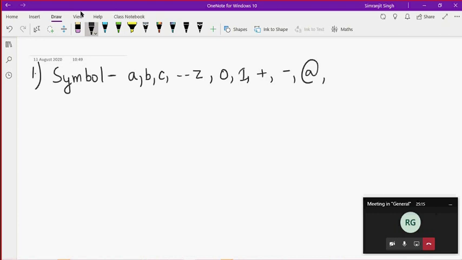Okay, so this is also a symbol. It depends upon the person who is designing a language or any other kind of automata, which kind of symbol he or she wants to give.